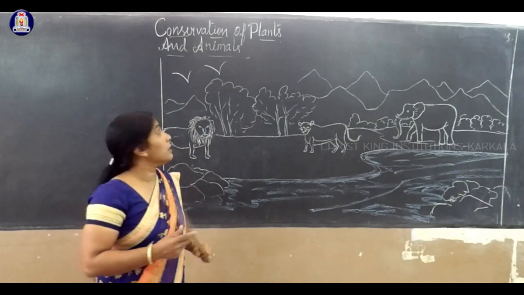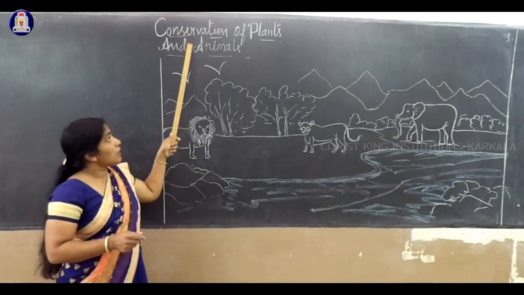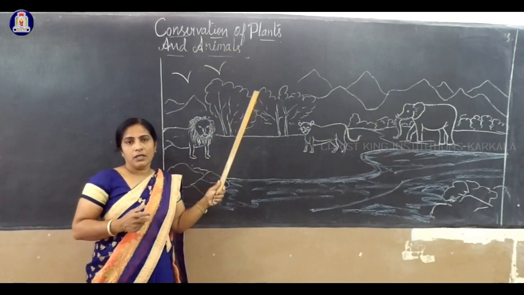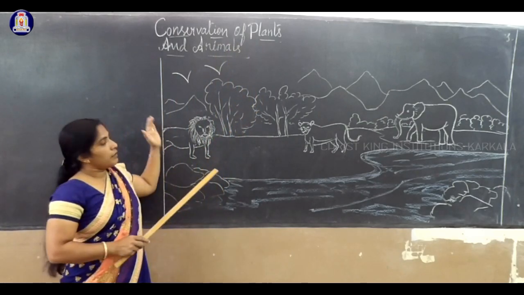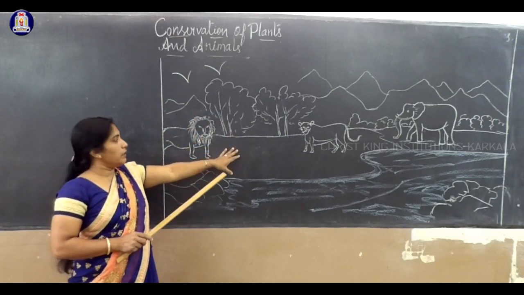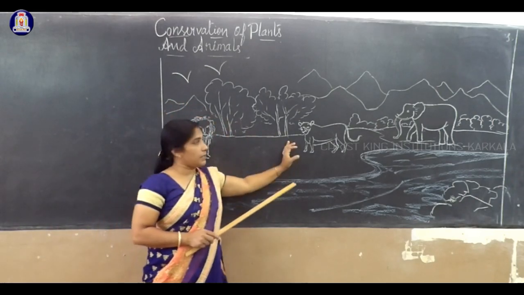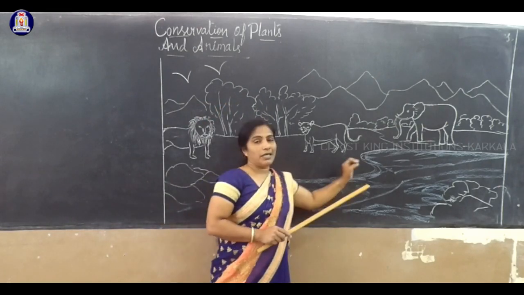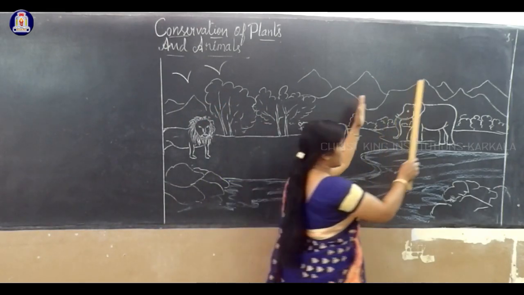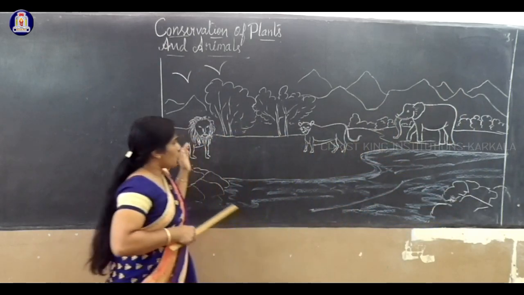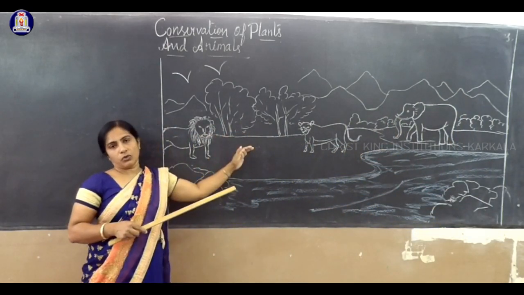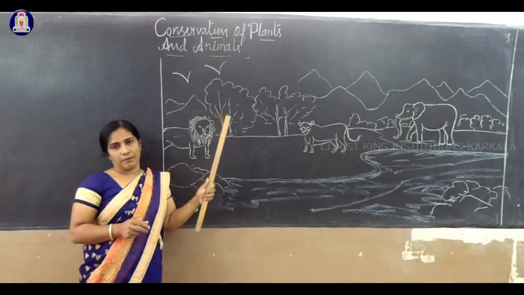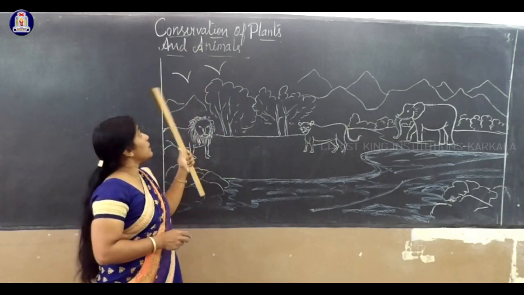Today we are dealing with a lesson called conservation, protecting plants and animals. That is the reason you can observe here some of the animals, the mountain, the plant, a tree, water, everything in a systematic order. We want all these, so it is our duty to conserve the plants and animals.